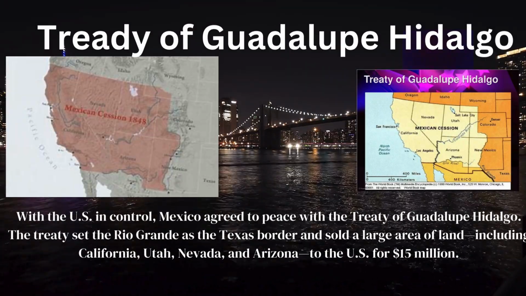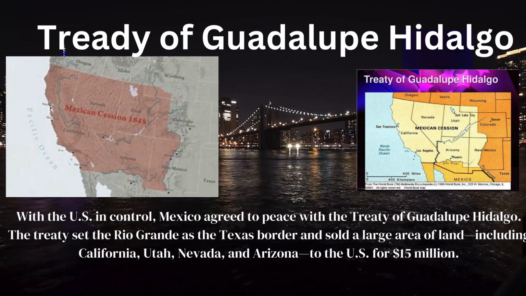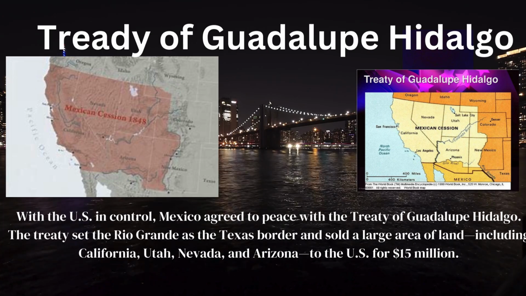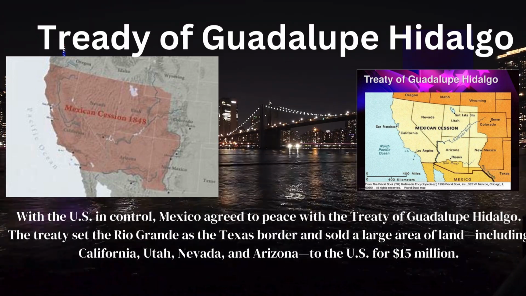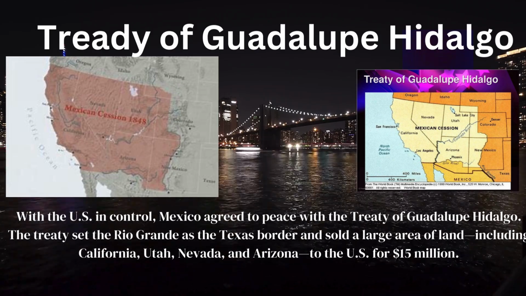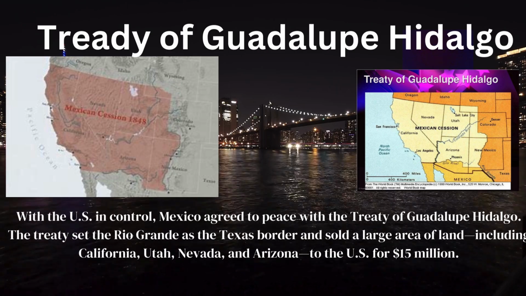Treaty of Guadalupe Hidalgo. With the US in control, Mexico agreed to peace with the Treaty of Guadalupe Hidalgo. The treaty set the Rio Grande as the Texas border and sold a large area of land, including California, Utah, Nevada, and Arizona, to the US for $15 million.